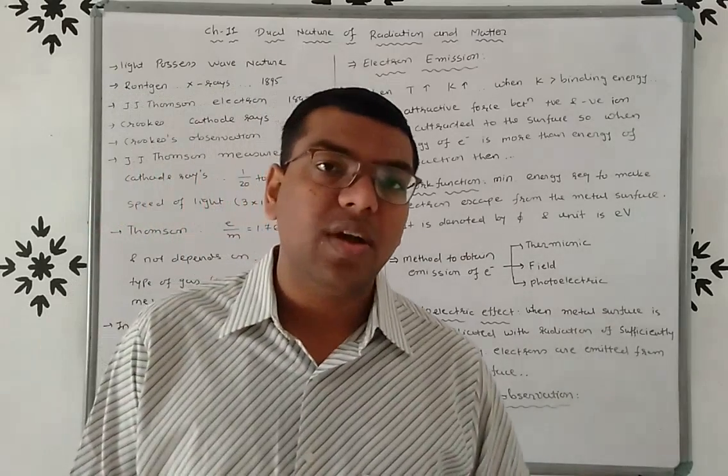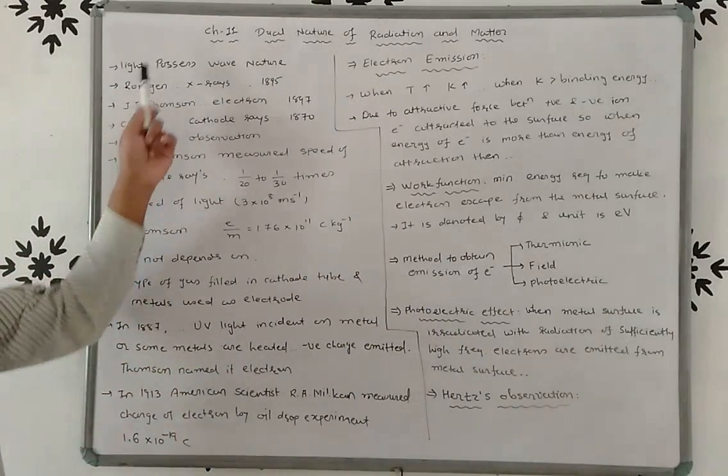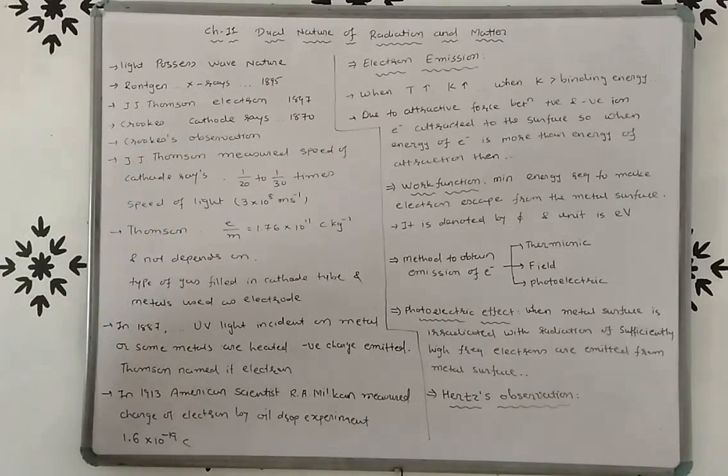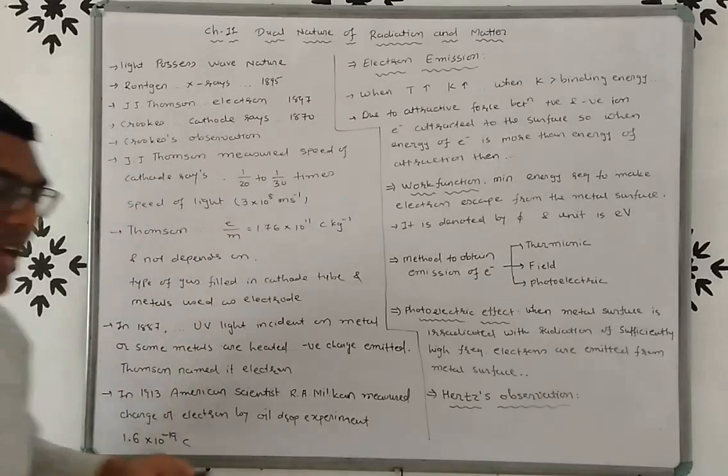Once again friends, you have to remember these things. Röntgen invented X-rays, J.J. Thomson invented the electron, Crookes invented the cathode rays.